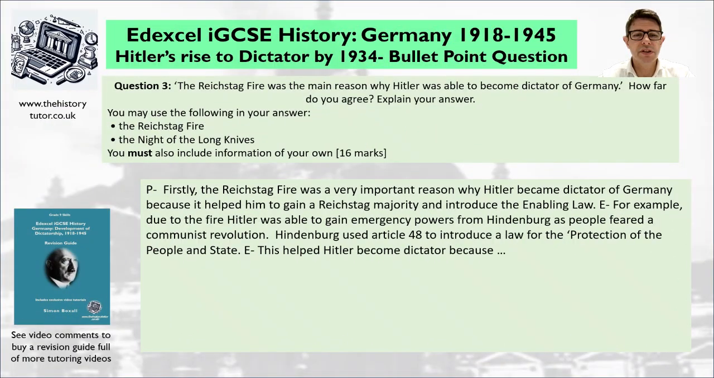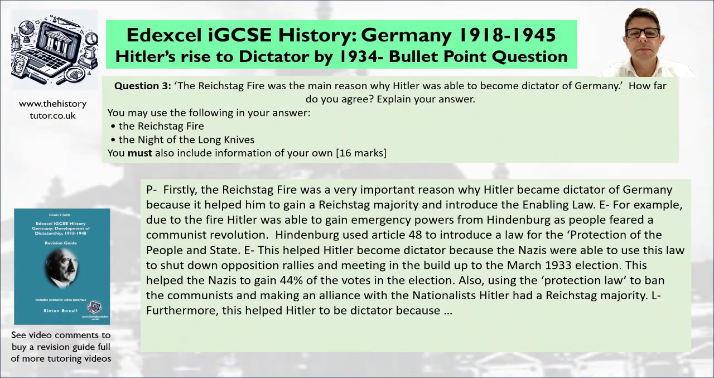So I've said, for example, due to the Reichstag fire, Hitler was able to gain emergency powers from Hindenburg as people feared a communist revolution. Hindenburg used Article 48 to introduce a law for the protection of the people and state. So how did this help Hitler get into power? Now explain the impact. Pause me now and finish this bit. This helped Hitler become dictator because... Okay, away you go.